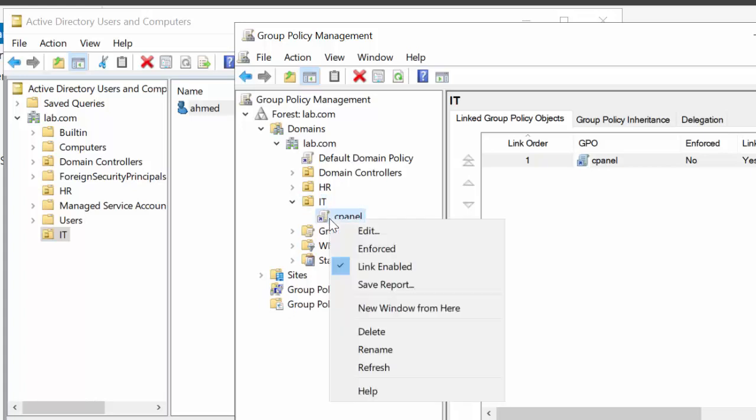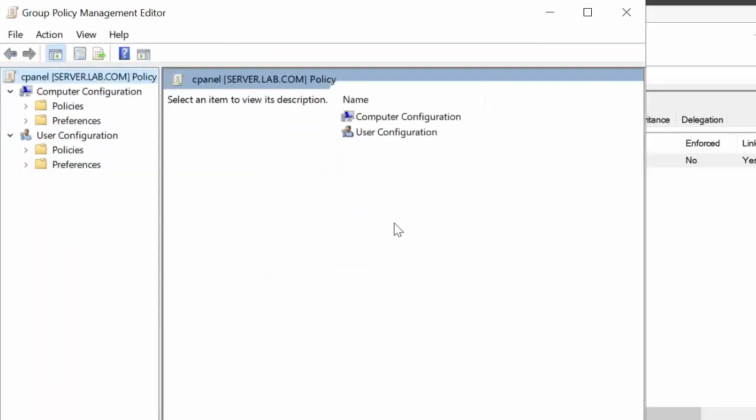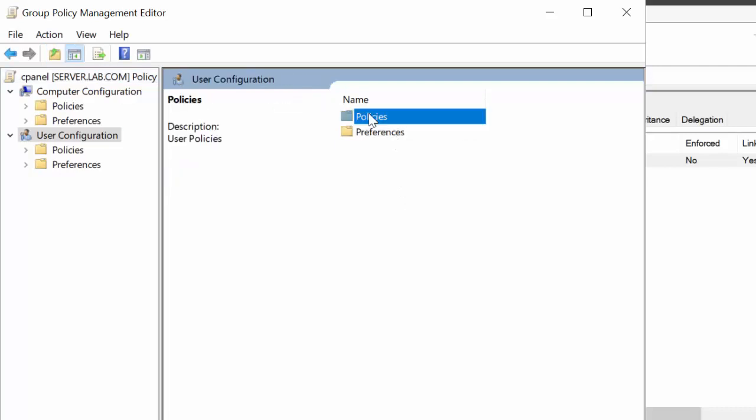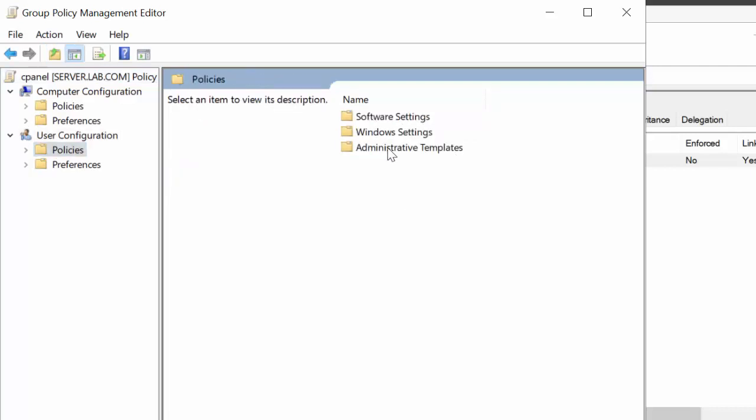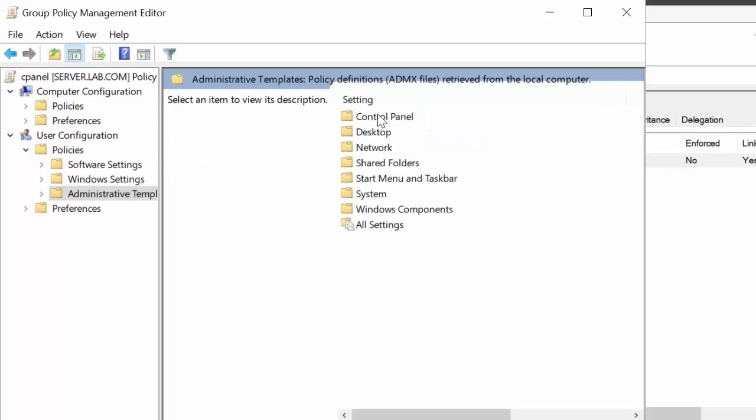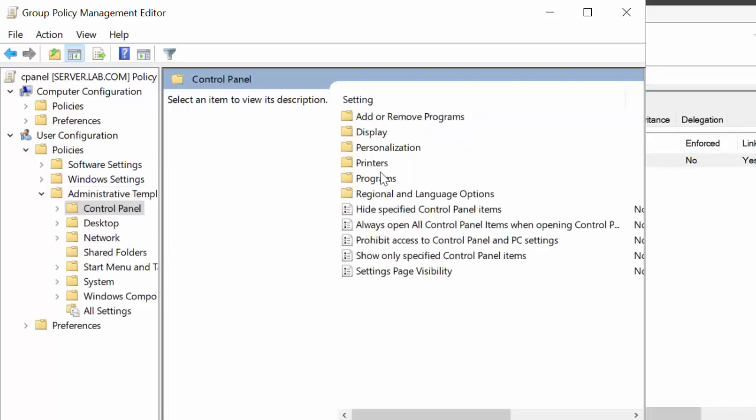Just right click and edit the group policy. And now go to the user configuration, policies, administrative templates, control panel. After that, you can see here control panel, you can prohibit access to control panel and PC settings.